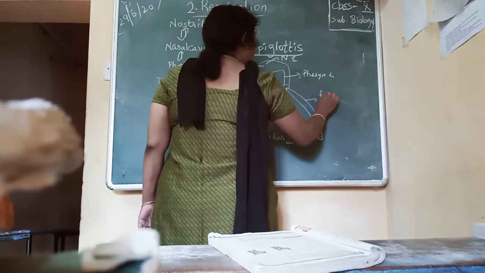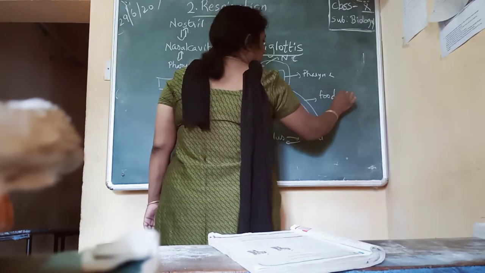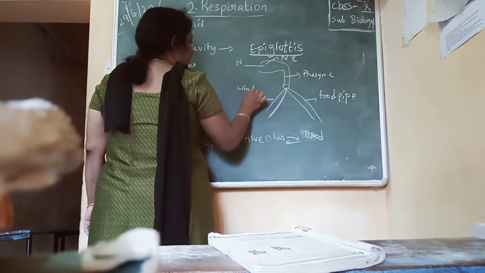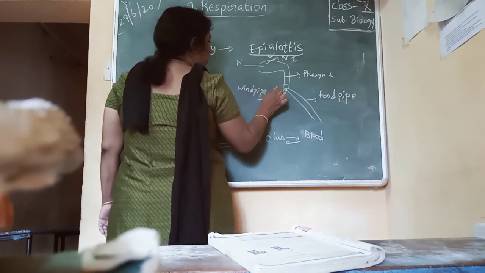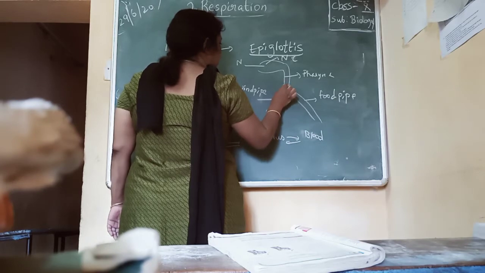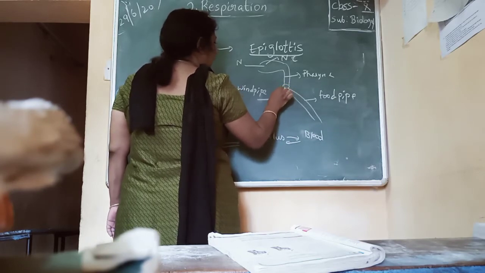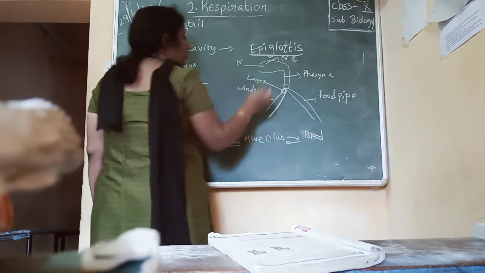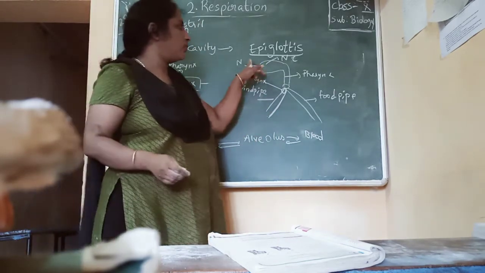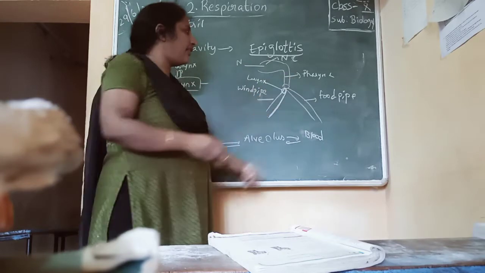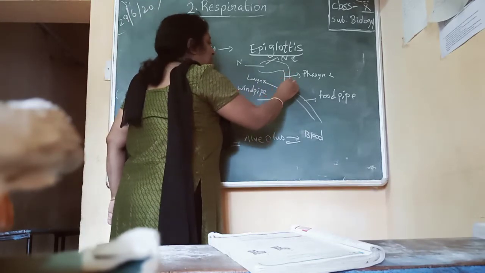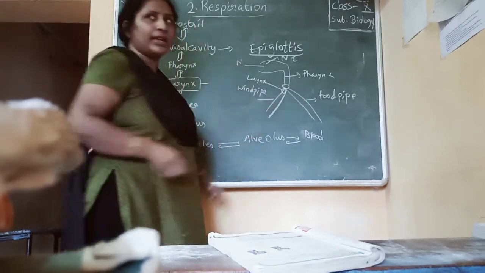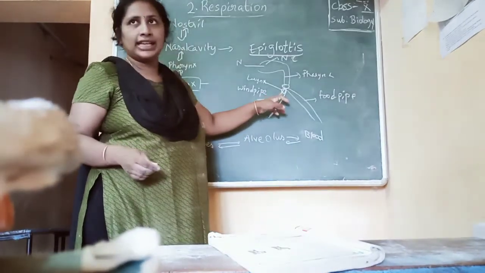So this is our food pipe and this is our windpipe. Here you have your larynx. Pharynx opens into epiglottis and behind the epiglottis you have the larynx.